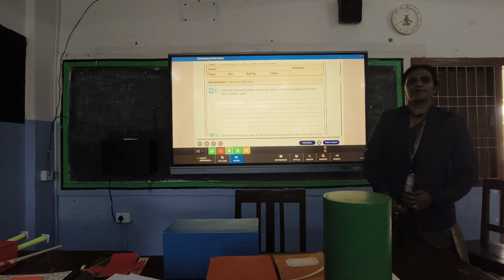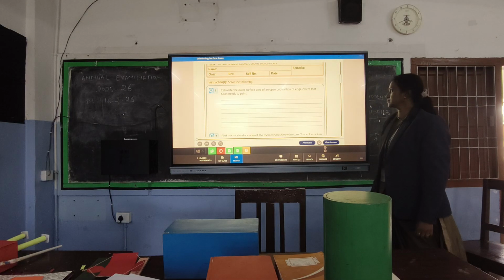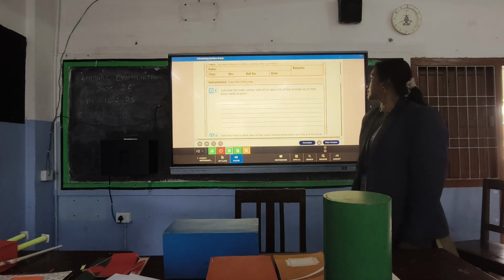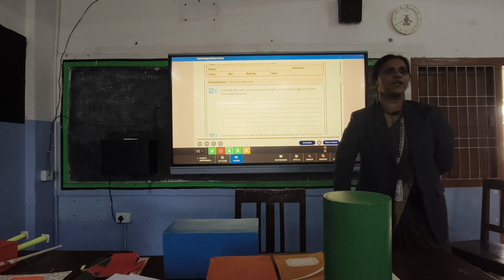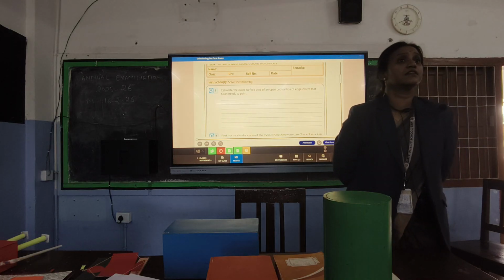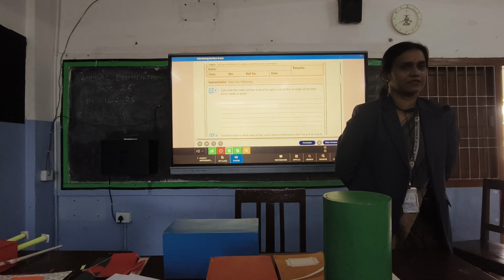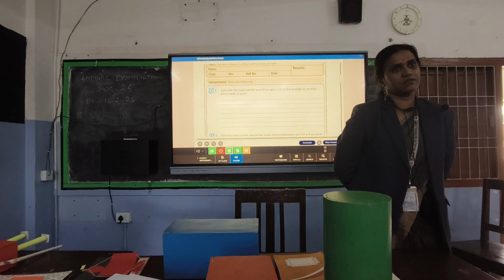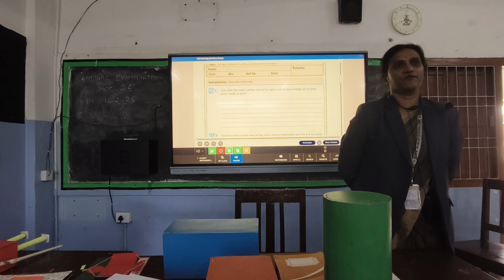The answer will be 2000 centimeters square. How did you solve that? Ma'am, 5 into 20 into 20. Why 5 into 20 into 20? Ma'am, because we know that the total surface area of a cube is 6 into side square, but the box is open, so there will be 5 surfaces. Very good.